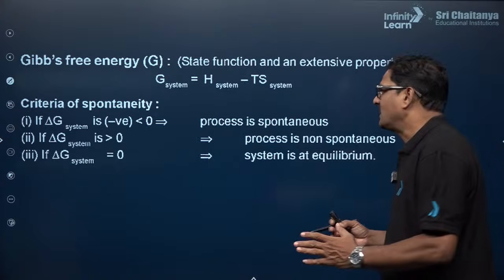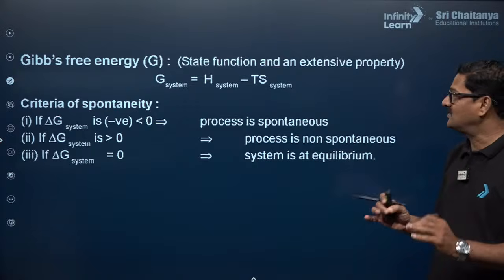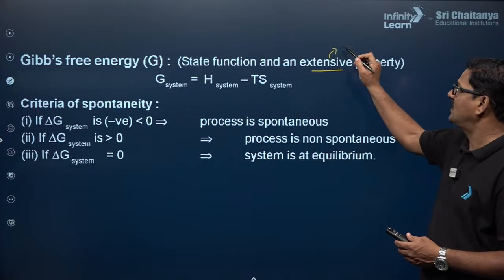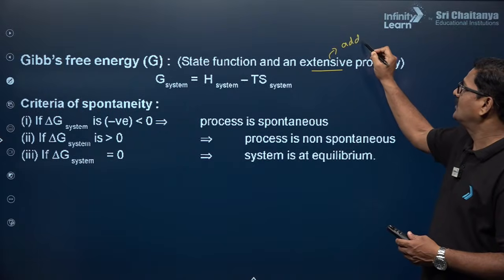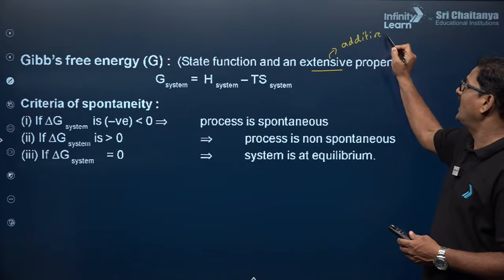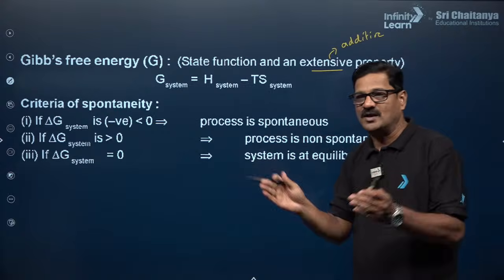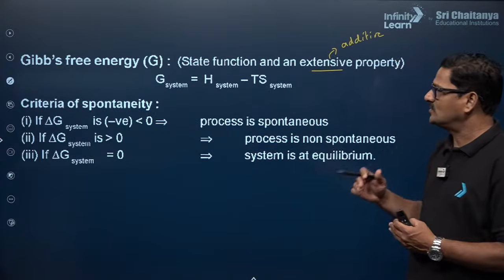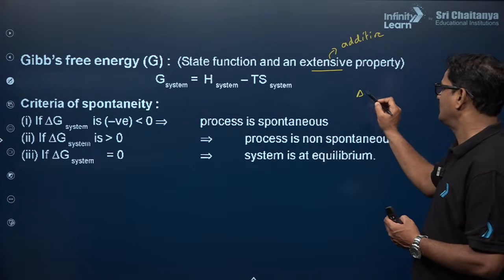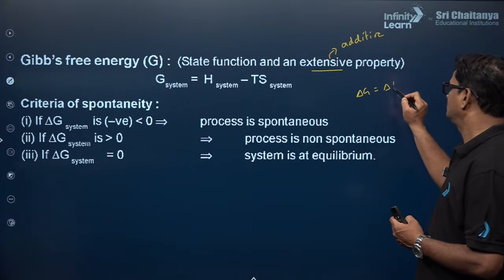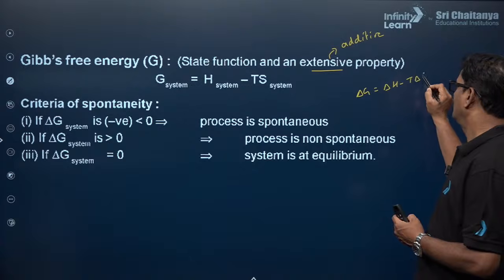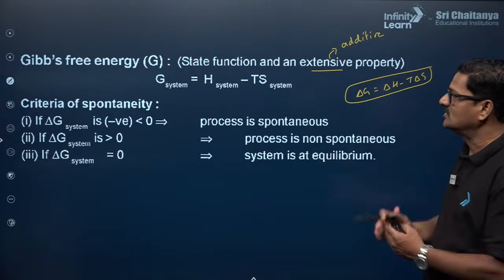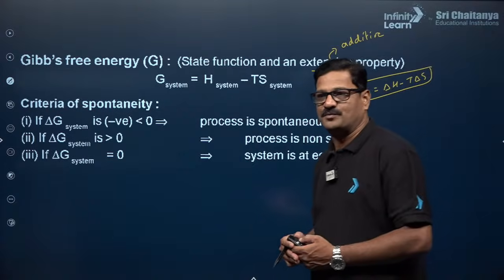Moving ahead, Gibbs free energy. It's a state function and extensive property. Extensive property means additive property. You can add the delta G values. Okay, so delta G is equal to delta H minus T delta S. This is what is called as Gibbs-Helmholtz equation. It tells about the criteria of spontaneity.